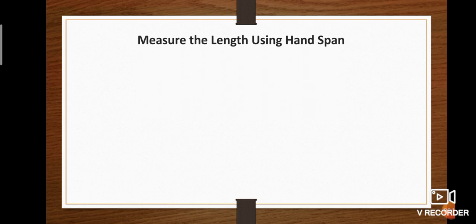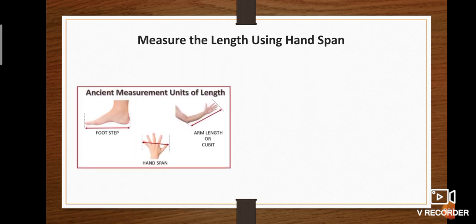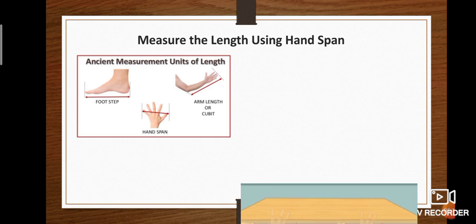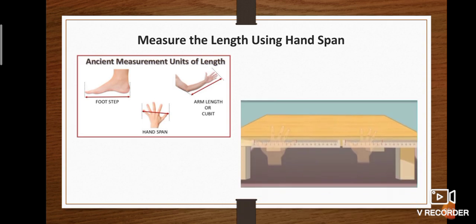In ancient times, length was measured by comparing it with the length of body parts. Examples are footstep, cubit and handspan. Cubit is the tip of the finger to the elbow. Footstep is the toe tip to the heel. Handspan is the tip of the thumb to the tip of the little finger. We can see here the length of a table measured by handspan.